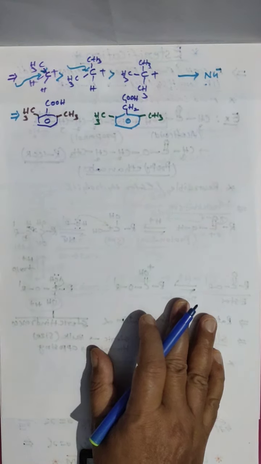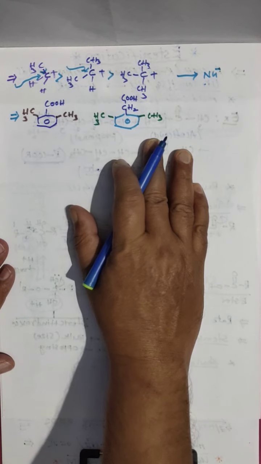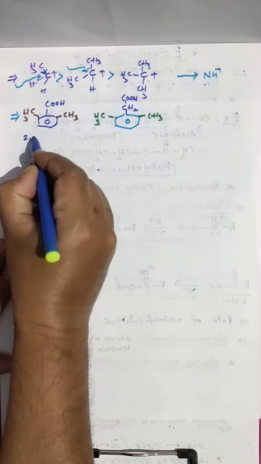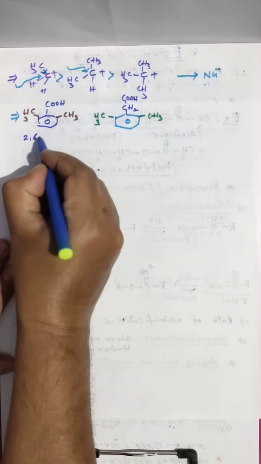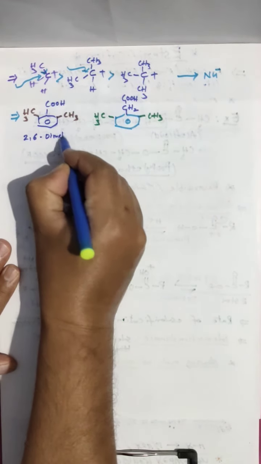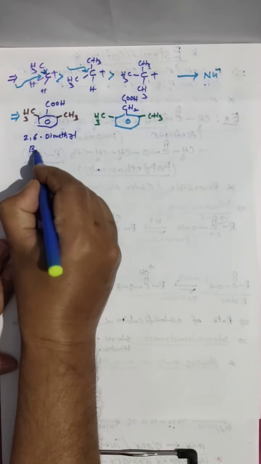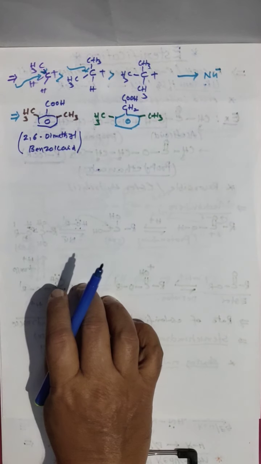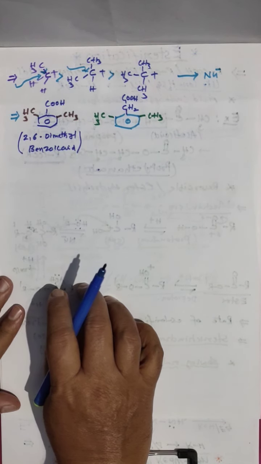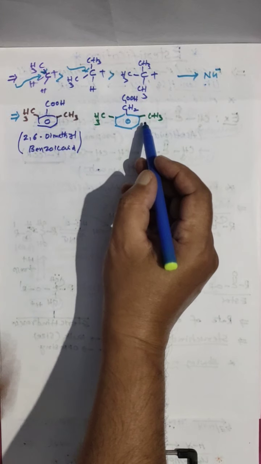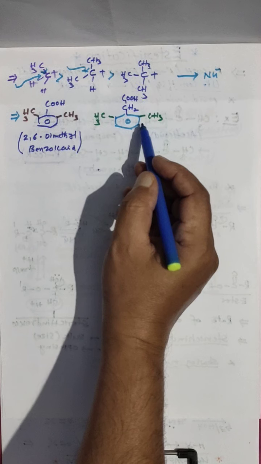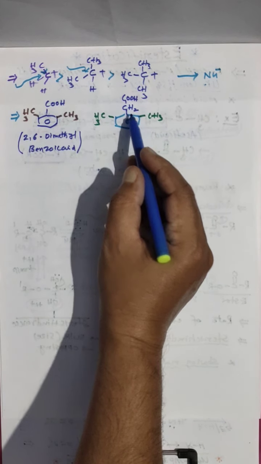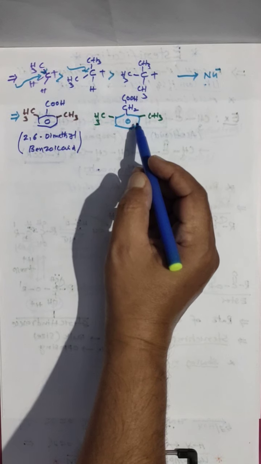Am I right? These two are benzoic acid products only. Clear? This is 2,6 dimethyl benzoic acid. And this is 2,6 dimethyl phenylacetic acid. Clear? This I took.